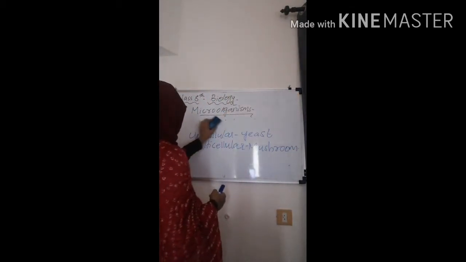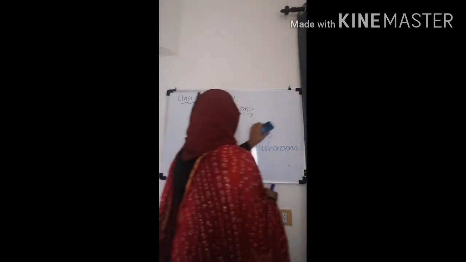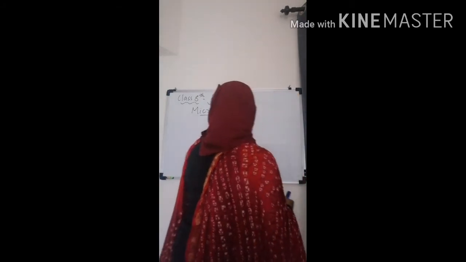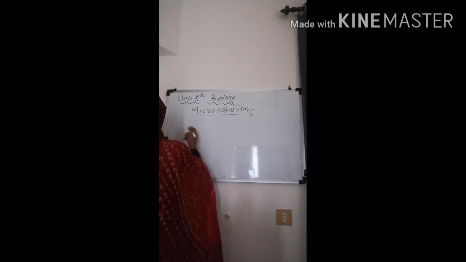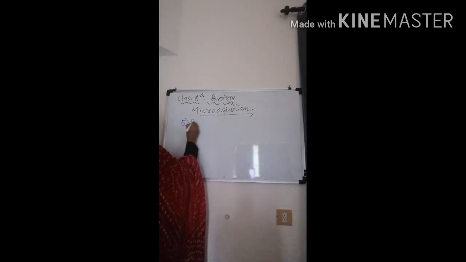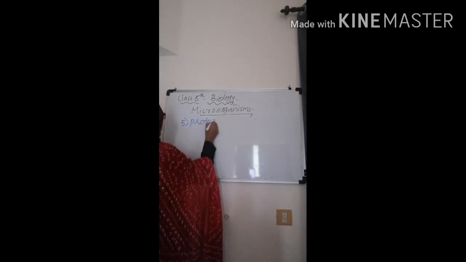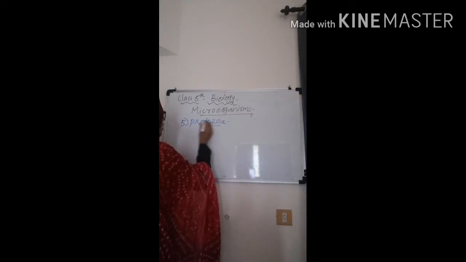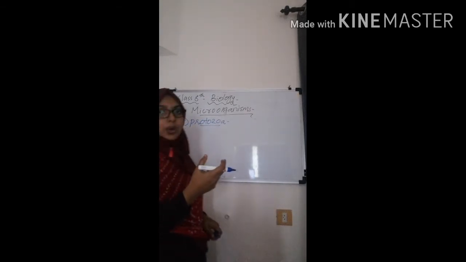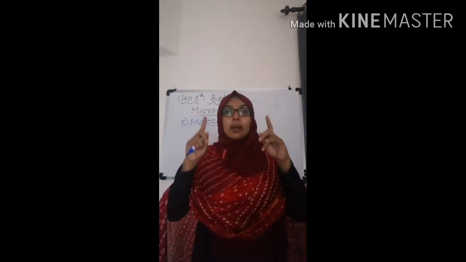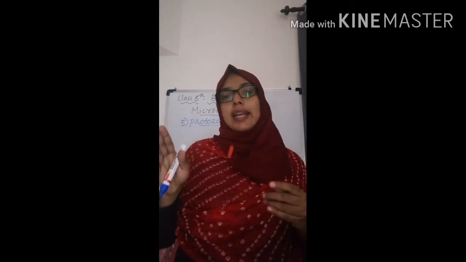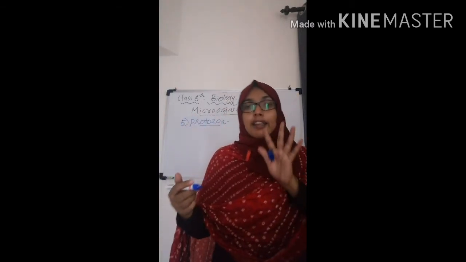Shall we move to the last portion? What is the last one after fungi? Yes, protozoa. Fifth one is protozoa. I think this is a new term to you. They are diverse organisms and they are placed in a separate kingdom. In 9th standard you will study what kingdoms are.